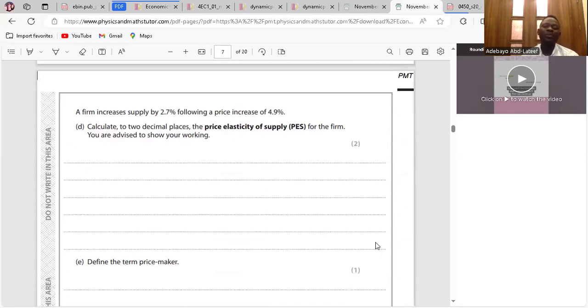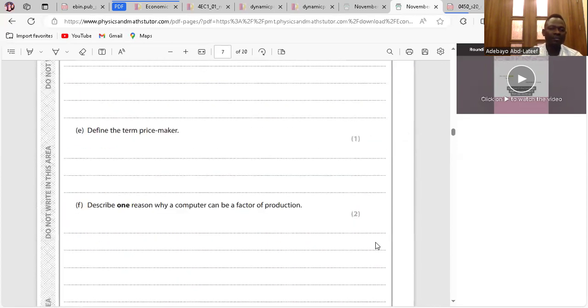If I increase supply by 2.7%, following an increase in price by 4.9%, calculate the PES. PES is percentage change in quantity supplied over percentage change in price. This is 2.7% divided by 4.9%, which is 0.55. It's inelastic.